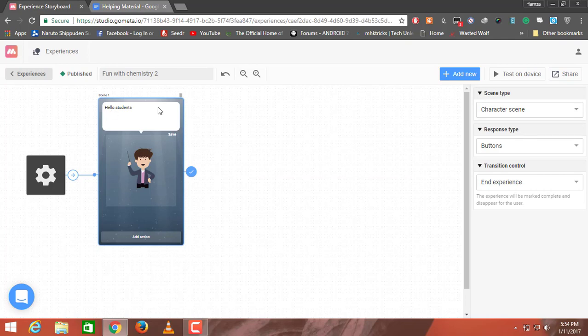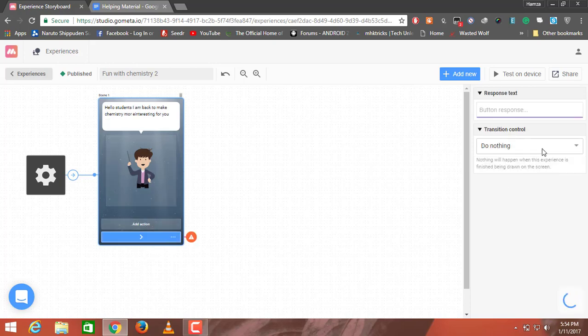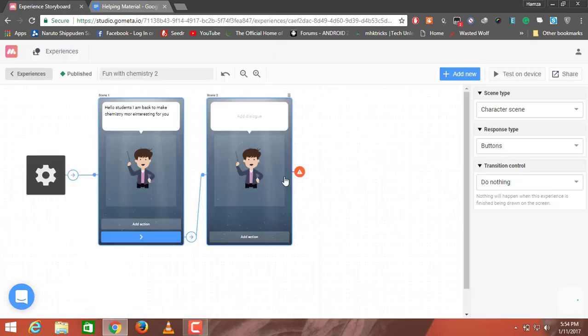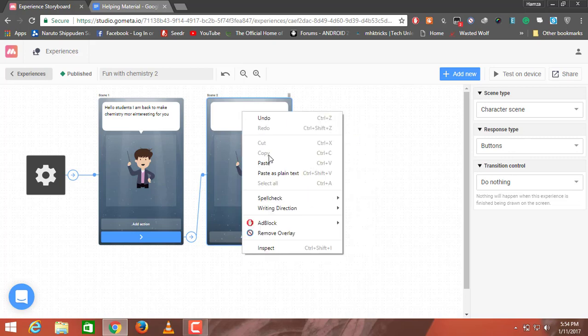I'm back. I'm back to make chemistry more interesting for you. Now I'm going to click on add action. I'll change do nothing to transition to scene, and add a new scene that will be a character scene. Now I'm going to paste the stuff I've copied.